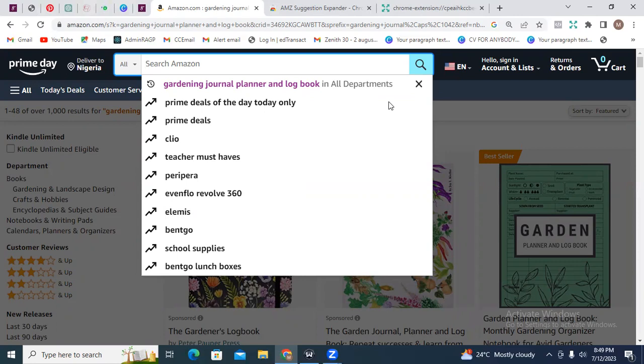You want to use a Chrome extension called the AMZ Search Suggestion Expander, because it is going to help you expand your search. More than what Amazon gives you here, it is going to expand your search so that you're able to see those other terms or keywords that people are also searching for with that particular thing you're looking for.